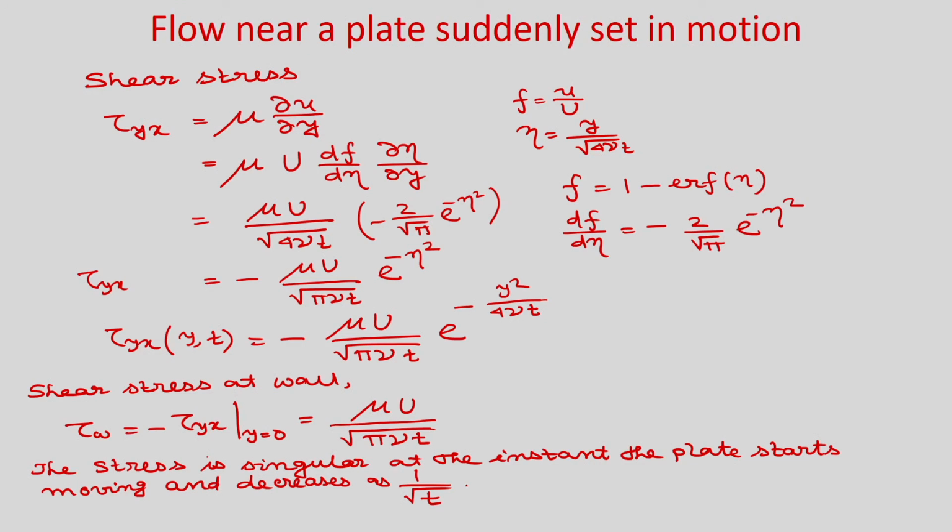So, in today's class we started solving unsteady flow problems. We considered Stokes' first problem. In this problem, initially a stationary infinite plate was kept inside an infinite fluid domain, and suddenly this infinite plate starts moving with a constant velocity U. We wanted to find the velocity distribution and shear stress distribution inside the fluid domain as it starts impulsively at t equal to 0 plus.